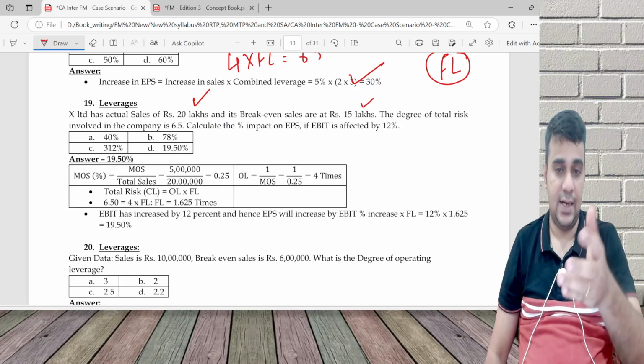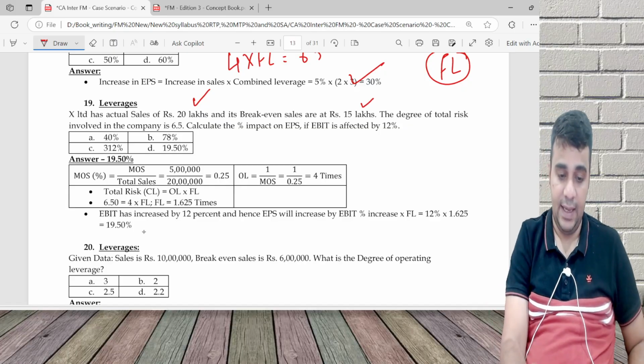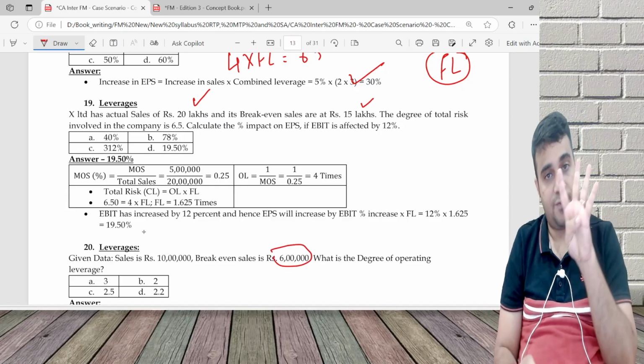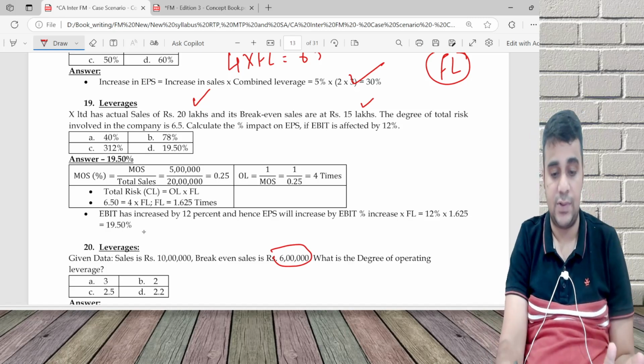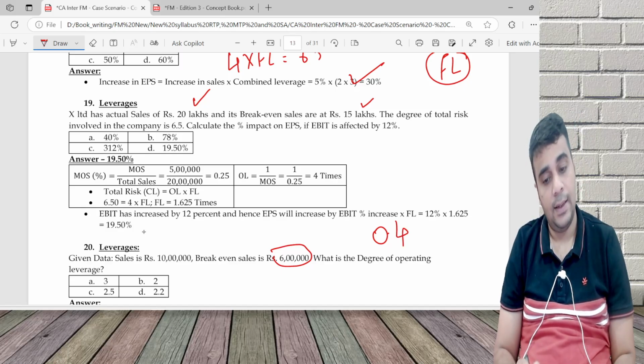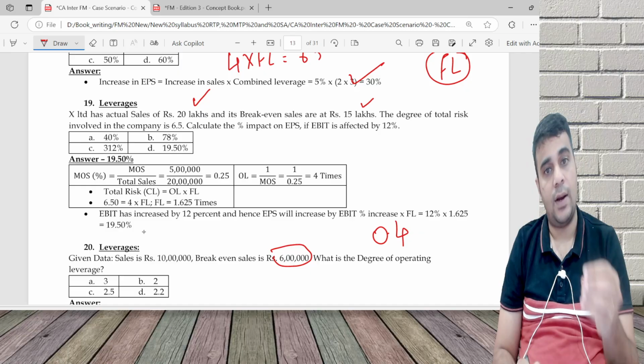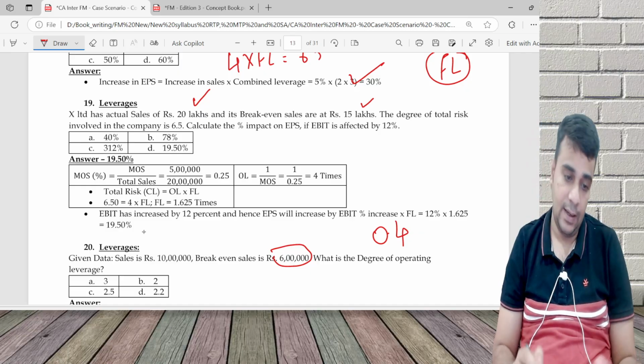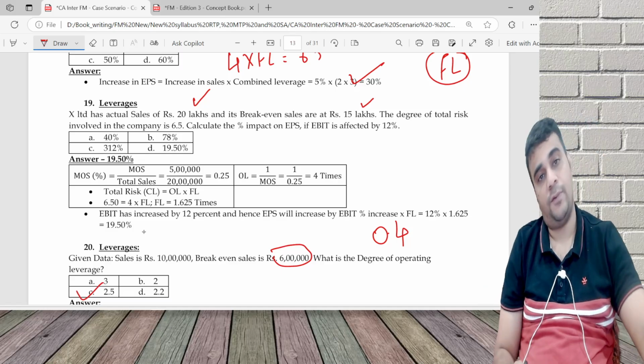Operating leverage is asked. It's similar to the earlier one. Break even is 6 lakh. Margin of safety is 4 lakh, so margin of safety is 4 lakh by 10 lakh, which is 0.4. Operating leverage is 1 divided by MOS, 1 divided by 0.4, which is 2.5.